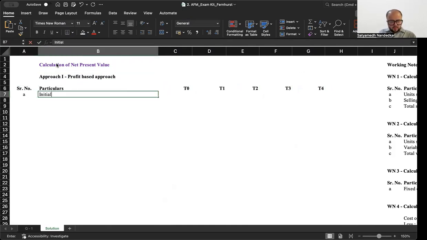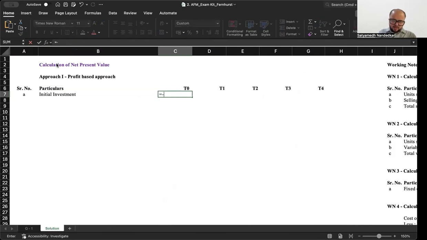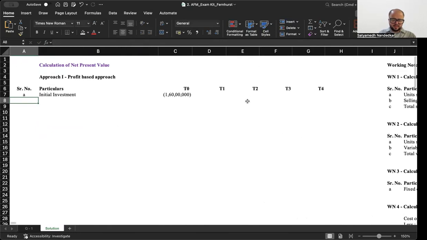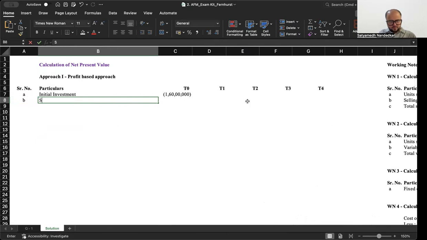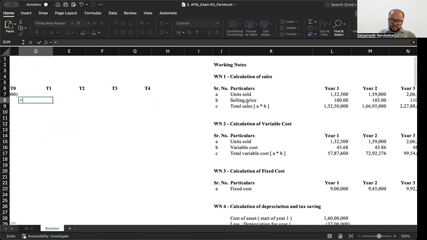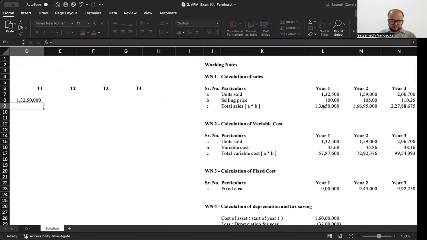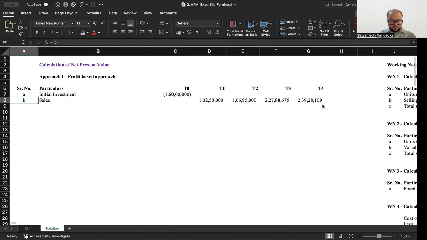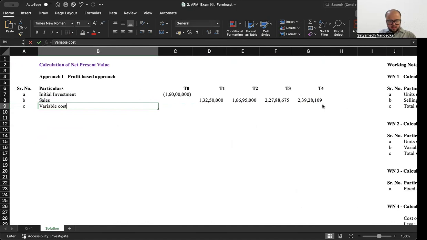So let this be the amount of initial investment. How much is the amount of initial investment? 1 crore 60 lakh. B, sales. You have calculated sales. Then you have variable cost.